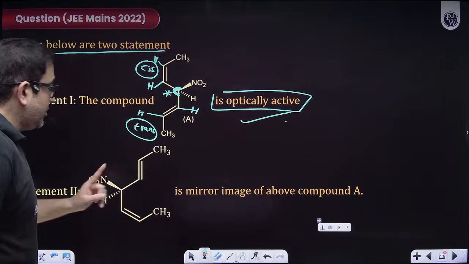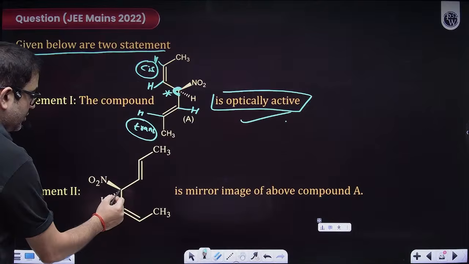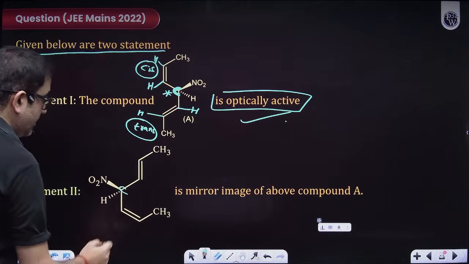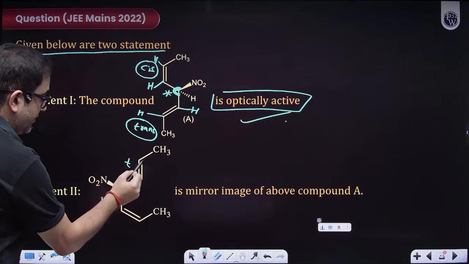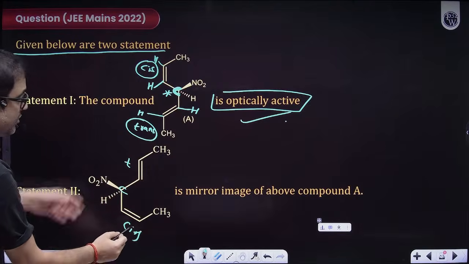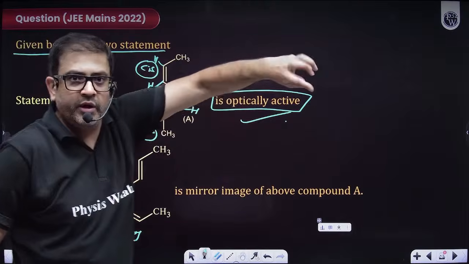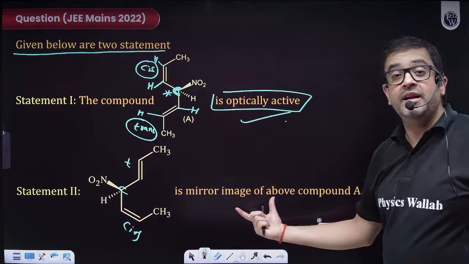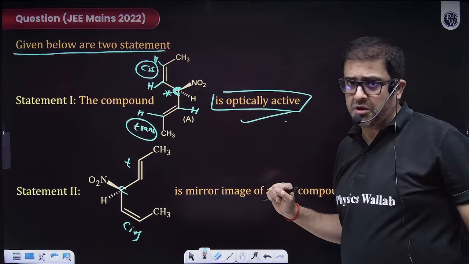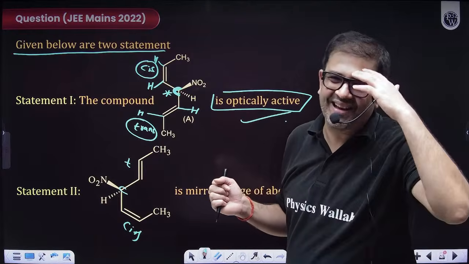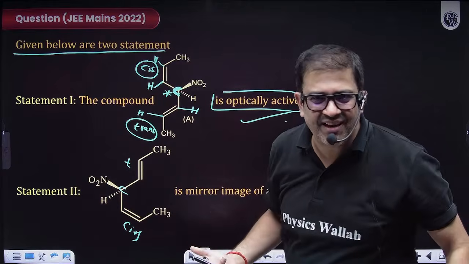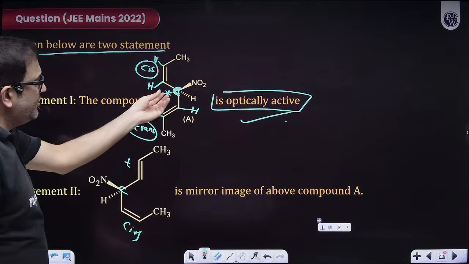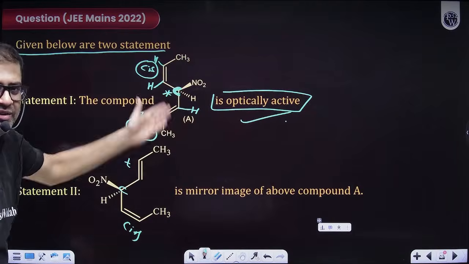Now, what about this? This is also the same carbon. And if you just draw this carbon, one side is again trans and one side is cis. So if you rotate molecules, a molecule can remain the same. Visually, but it is saying mirror image. But how can we check mirror image? Just assign RS configuration in wedge dash projection. Although we can visually see also, it is just getting rotated, so they are identical.